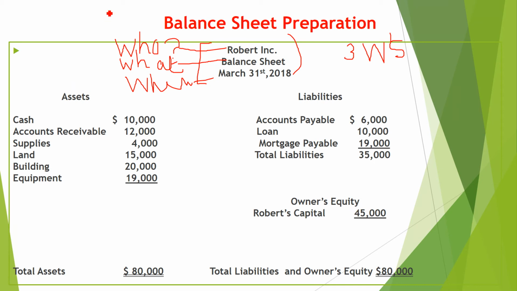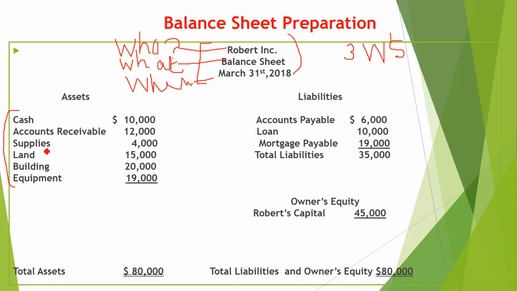But if you want, we can make a report form. Just here I have written assets. After assets you can write down liabilities and owner's equity, which we will discuss later. But here is the simplest form: assets, and then in assets you have to write down cash on the top. Again, you have to write down assets in a sequence, and I will show you what is the sequence.